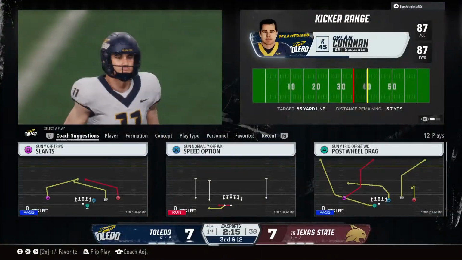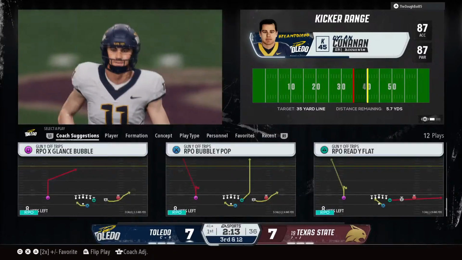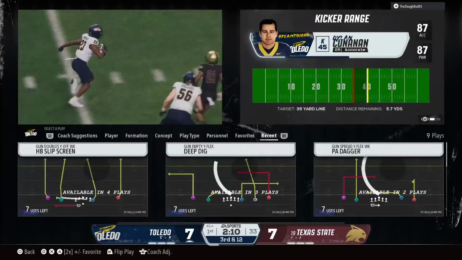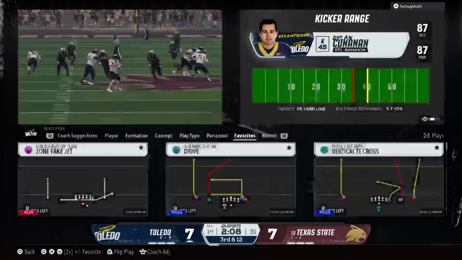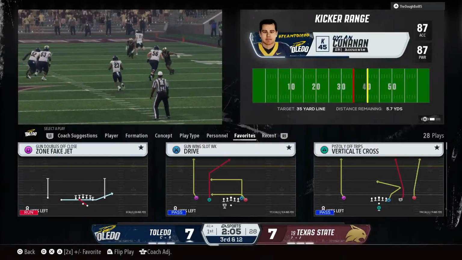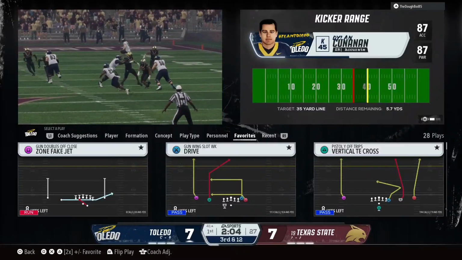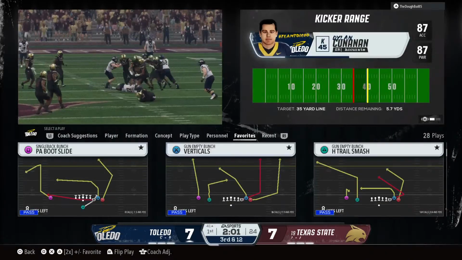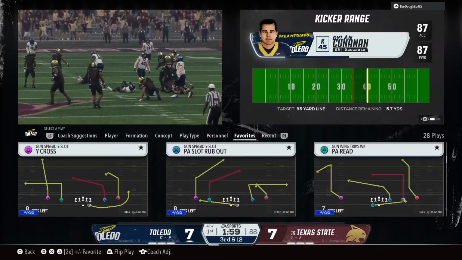Not a whole lot of room there on that screen pass, as it just never developed. I'll tell you what, if you want to be overzealous and you want to be a blitzer all the time, I like running the screen right behind him. Did a great job throwing the screen. Almost broke this one for a long gain, but it just keeps the defense a little bit more honest if you want to start bringing a lot of pressure.